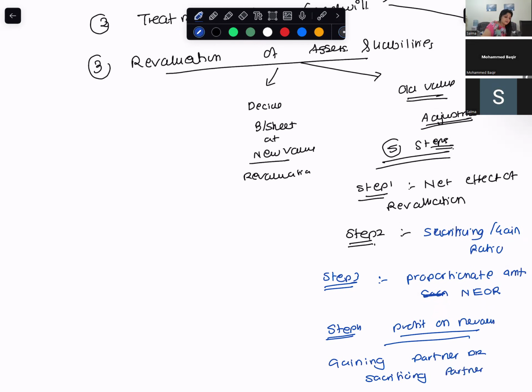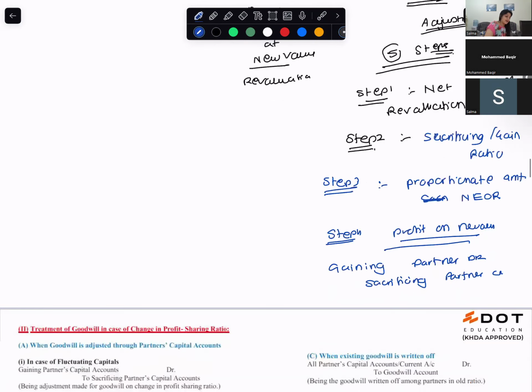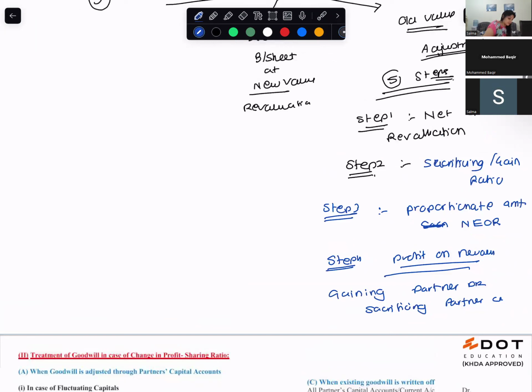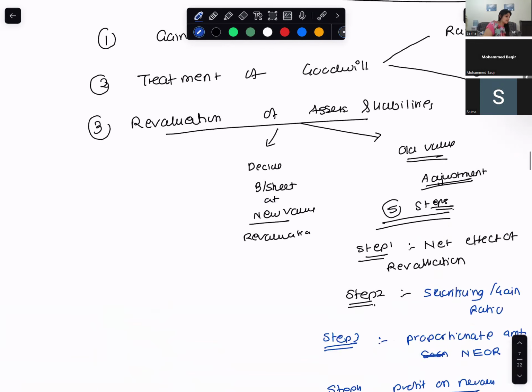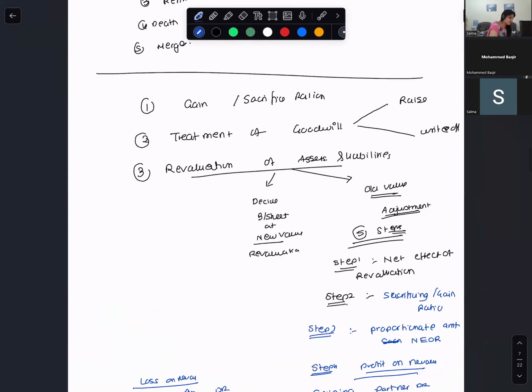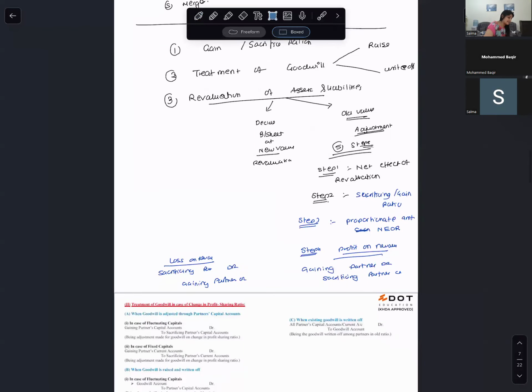And if you have a loss on revaluation, then what do you do? Sacrificing partner debit, gaining partner credit. Sacrificing partner debit, gaining partner credit. So the third thing that you do is revaluation of your assets and liabilities.